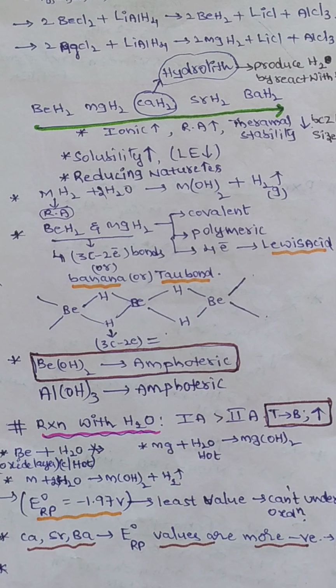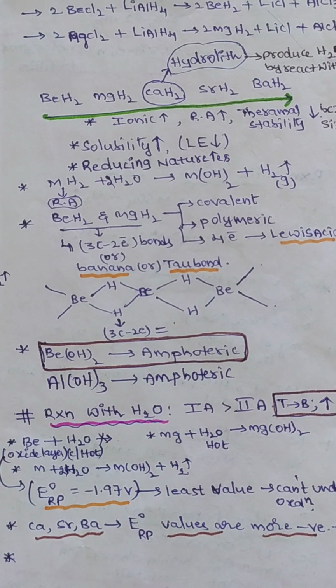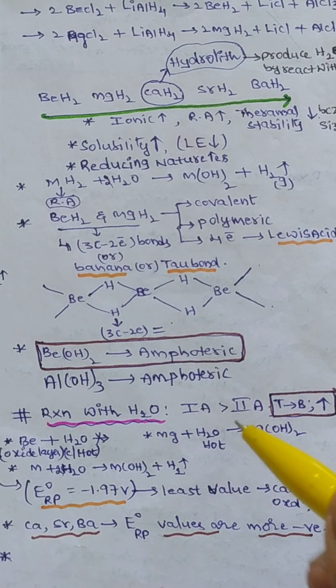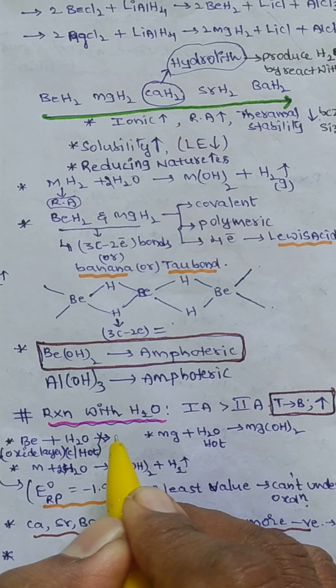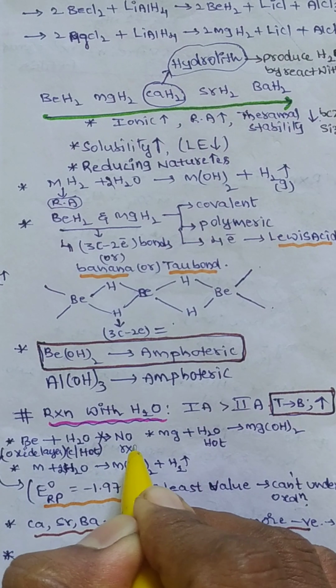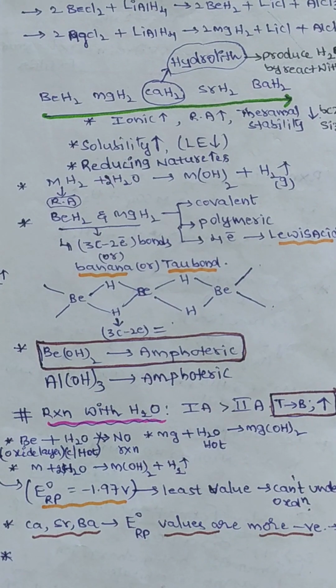Now when we take beryllium, beryllium cannot react with cold water as well as hot water. No reaction with hot water and cold water. Why? Because of the reduction potential values.